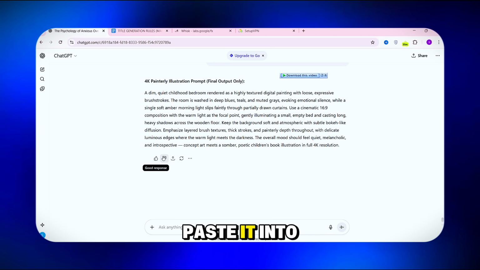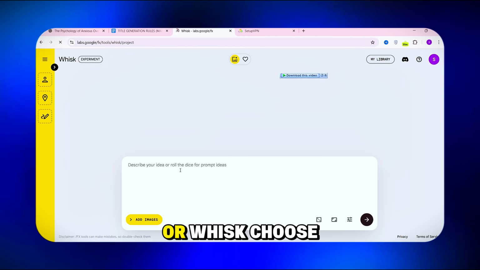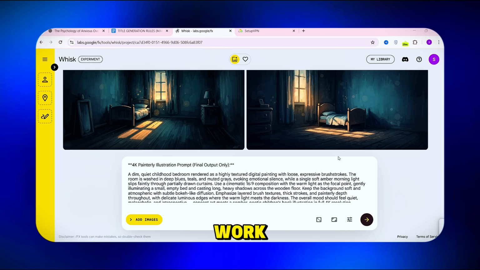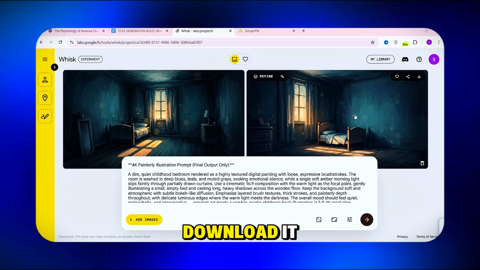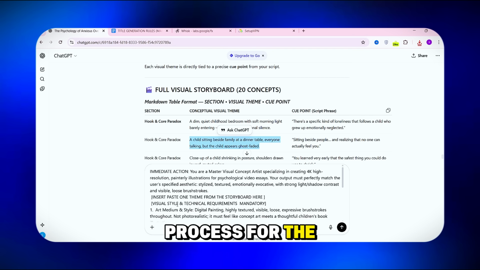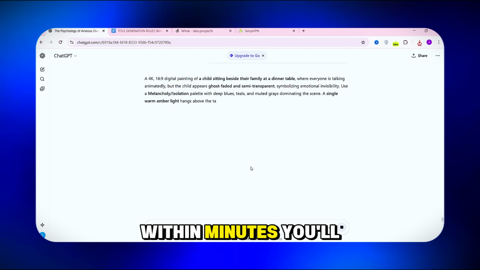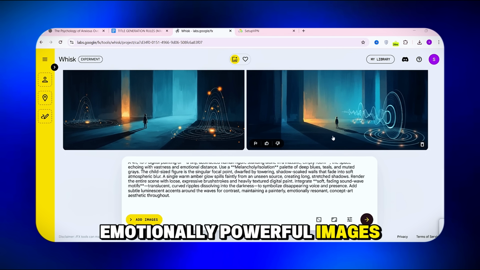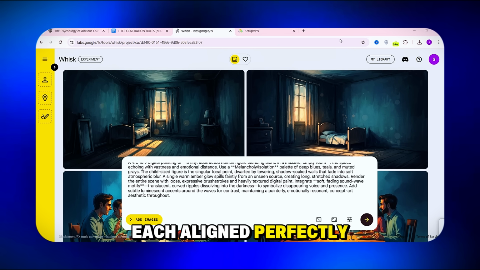Copy it and paste it into a free tool like ImageFX or Whisk. Choose your aspect ratio, click generate, and let the AI work. Once you're happy with the image, download it. Now repeat the process for the next visual theme. Within minutes, you'll have 20 to 25 symbolic, emotionally powerful images, each aligned perfectly with your narration.